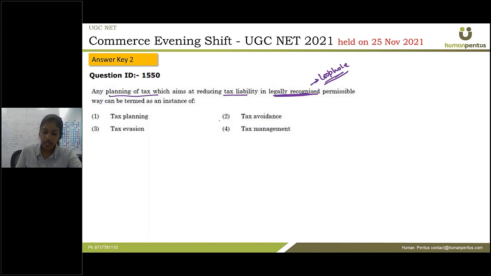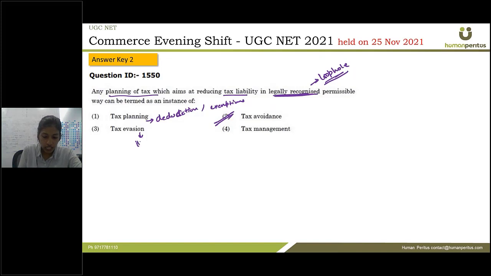So this is tax avoidance, because you are avoiding your tax liability. Tax planning is the use of the deductions and exemptions given, and planning your income accordingly. So that is tax planning.